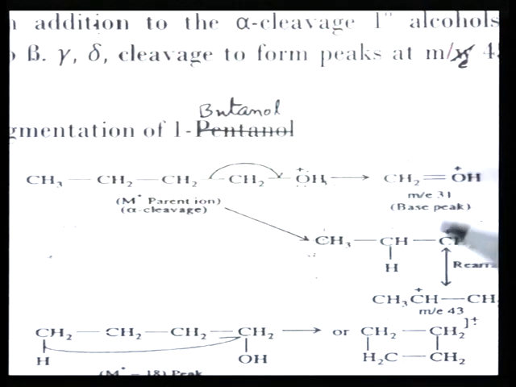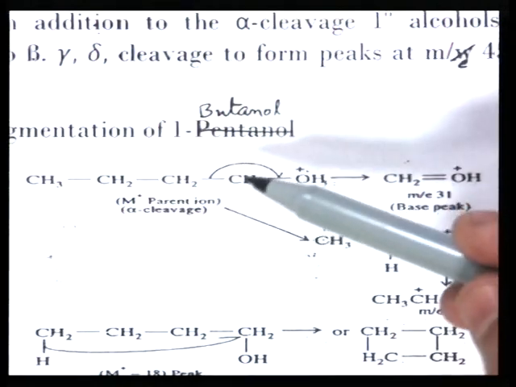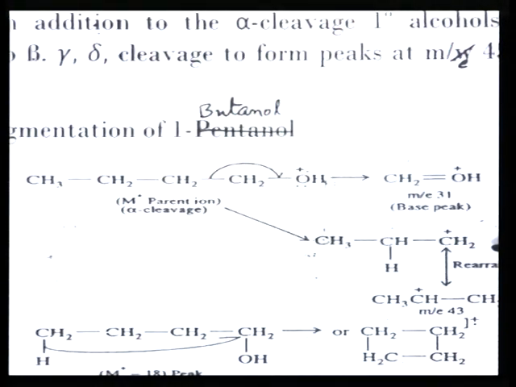Similarly, the second cleavage is at the alpha bond. So, this radical is lost and this propyl cation is formed. This propyl cation is a primary one, so it undergoes rearrangement. The adjacent neighboring hydrogen is lost with its pair of electrons attacking the electron-deficient carbon atom. So, this carbon losing the electron becomes positively charged in the next resonating structure, and this carbocation is a secondary one. The stability of this secondary carbocation is more than the primary carbocation. So, that is why the m/z 43 fragment ion is observed.